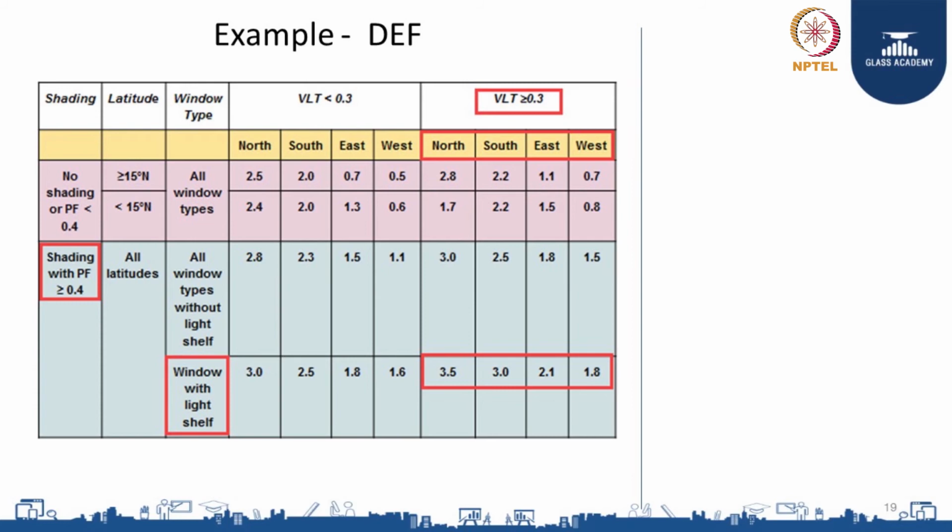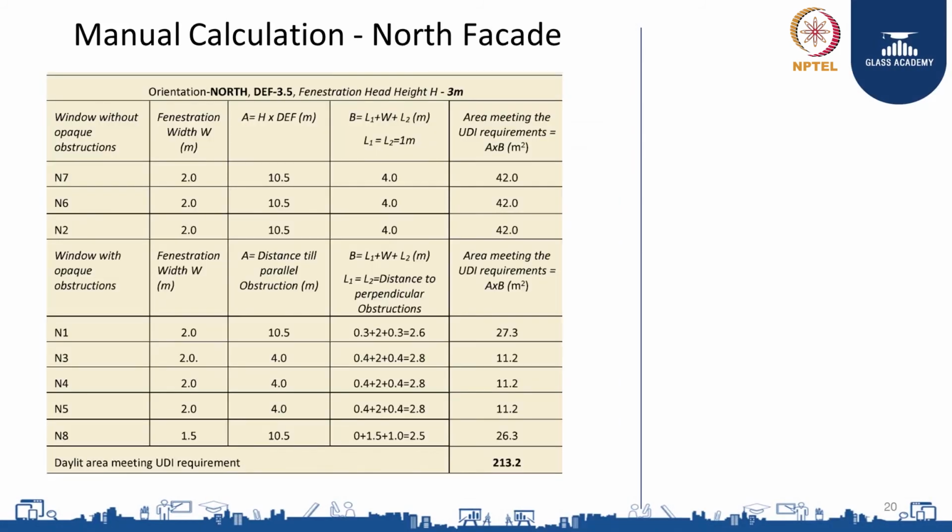We know that shading is there in the building with projection factor greater than or equal to 0.4, so we take the second major row. There is a light shelf, so we take the row which has light shelf related values. Then we get the DEF of 3.5 for north, 3.0 for south, 2.1 for east and 1.8 for west facing windows. Once we get these values, then we can do this calculation.